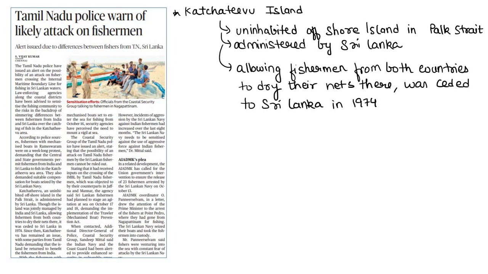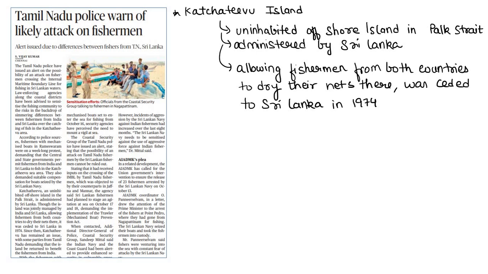So the Tamil Nadu police have issued an alert on the possibility of an attack on the fishermen crossing the international maritime boundary line for fishing in the Sri Lankan waters. Currently, there have been growing differences between the fishermen from India and Sri Lanka over the catching of fish in the Katchatheevu area. That is the Katchatheevu Island, which is an uninhabited offshore island in the Palk Strait administered by Sri Lanka. Earlier, it was administered jointly by India and Sri Lanka.